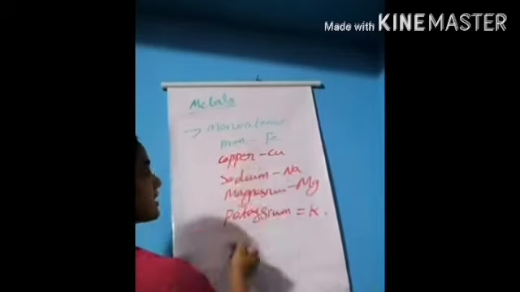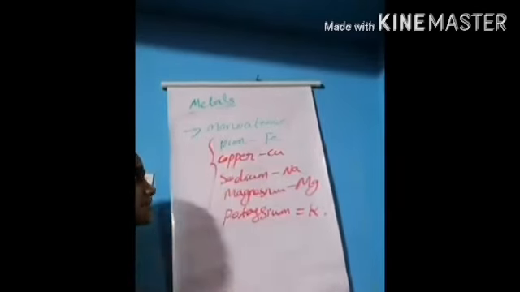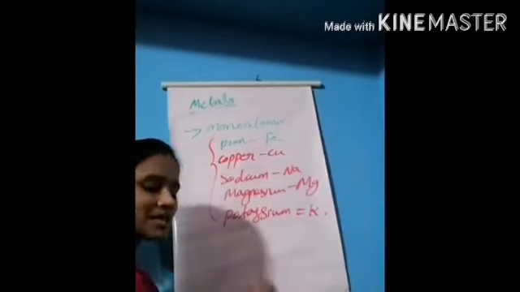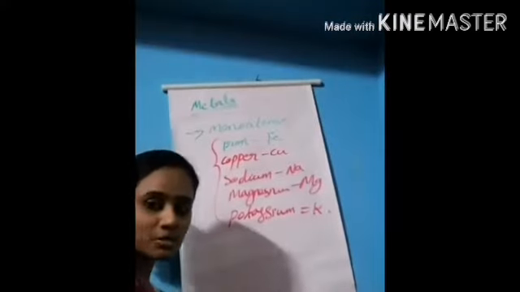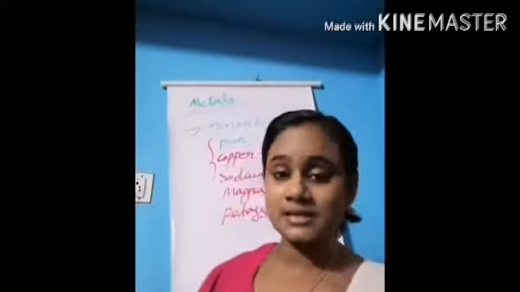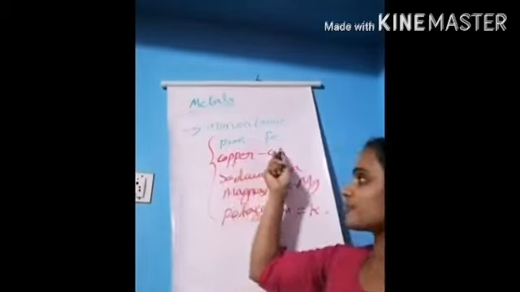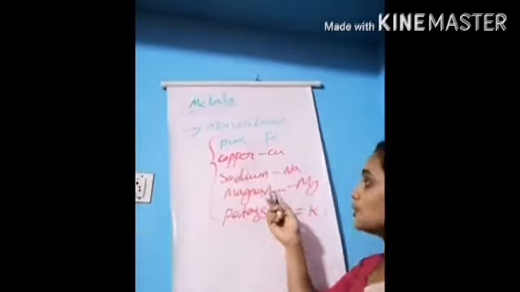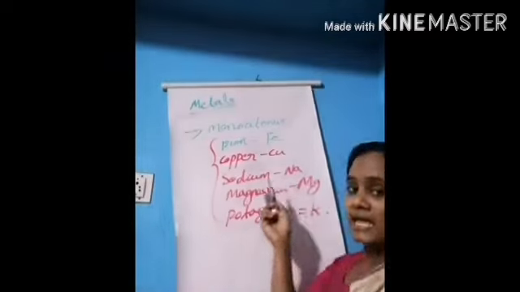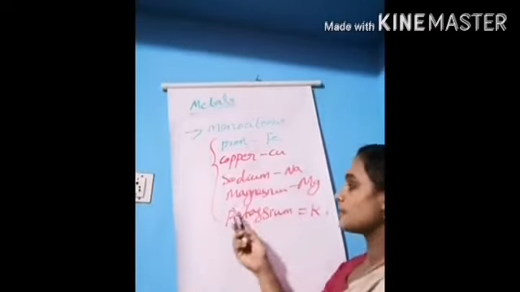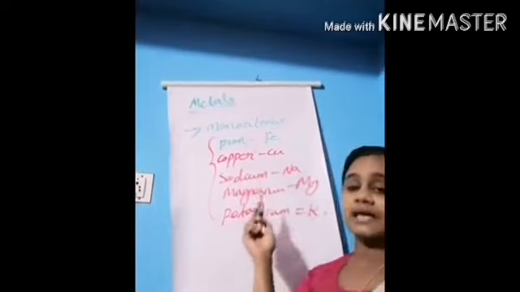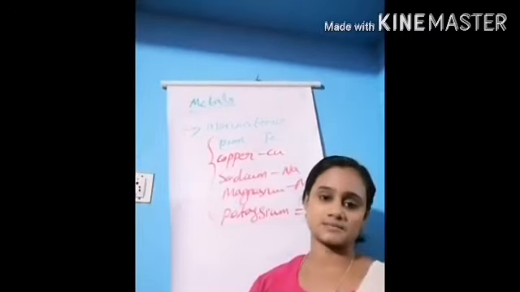So these are the examples of metals: iron, copper, sodium, potassium, magnesium, zinc. Examples of metals are iron, Fe, copper, Cu, sodium, Na, magnesium, Mg, potassium, K.